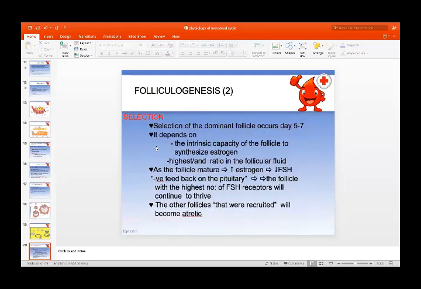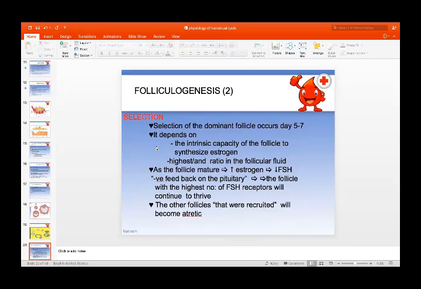After folliculogenesis, there is selection of the dominant follicle, which occurs on day 5 to 7. It depends on the intrinsic capacity of the follicle to synthesize estrogen, so high is the ratio in the follicular fluid. As the follicle matures, estrogen increases, leading to a negative feedback effect on the pituitary and decreasing the FSH level.